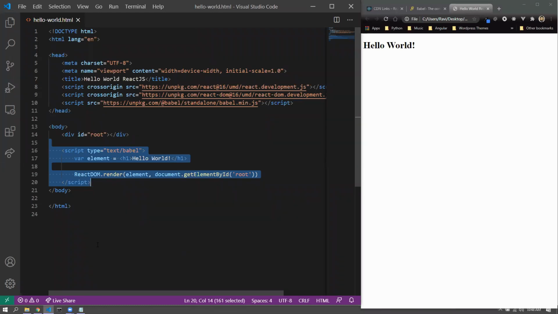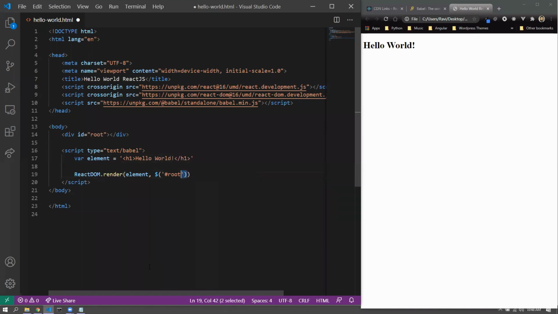Okay, very good. Now, can anyone point out the problem in this syntax, specifically line number 17? What is the problem here? Yes, Sahil is correct. The element should be enclosed within quotes, single quotation or double quotation, and that's how we generally do it. Rita says, can't we use dollar and the bracket root? You are correct, Rita. We can do that.